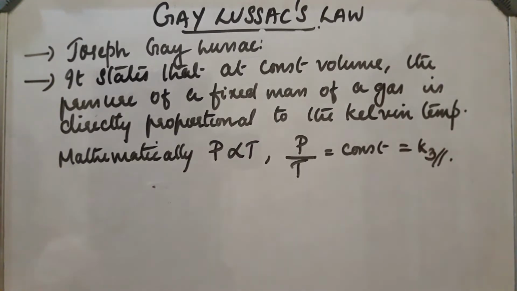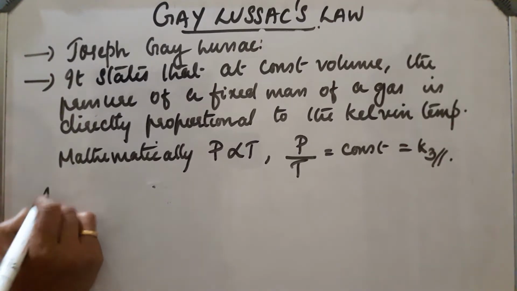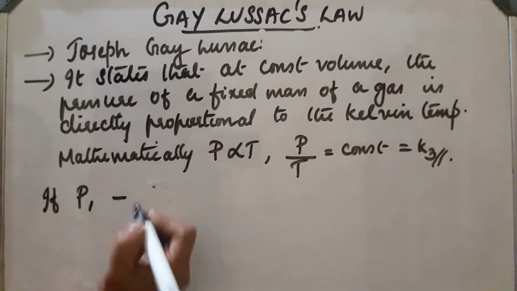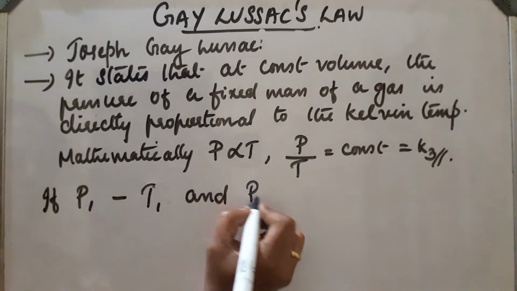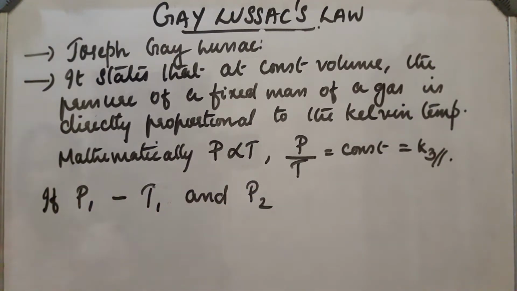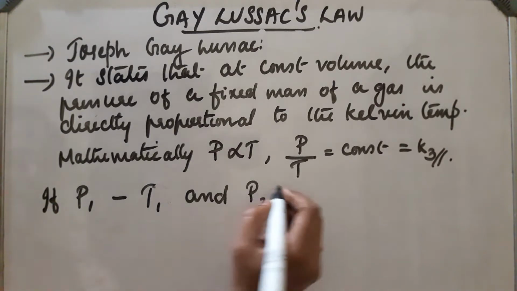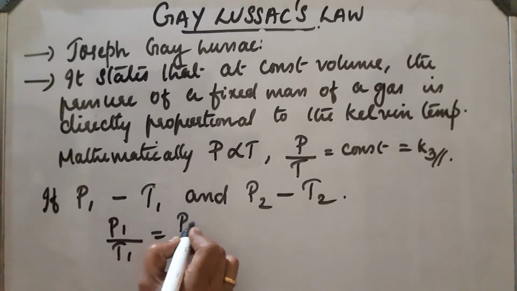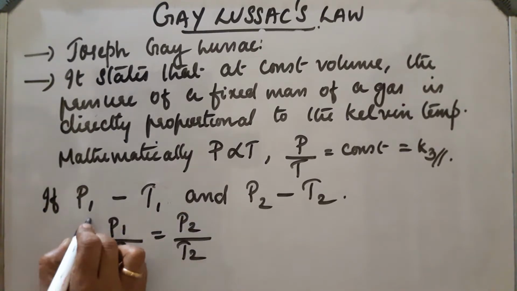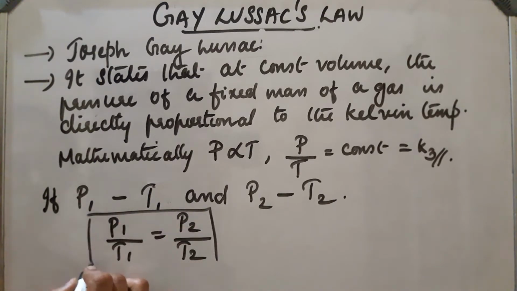Now, if P1 is the pressure of a certain gas at T1 temperature, and P2 is the pressure of the same gas at T2 temperature, then P1 by T1 is equal to P2 by T2. So, this relation can be used to solve problems.